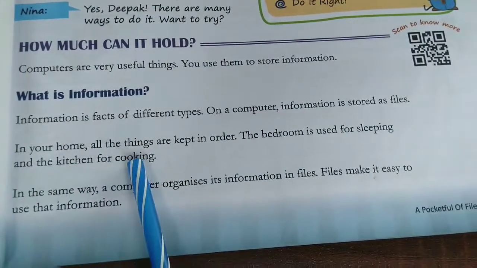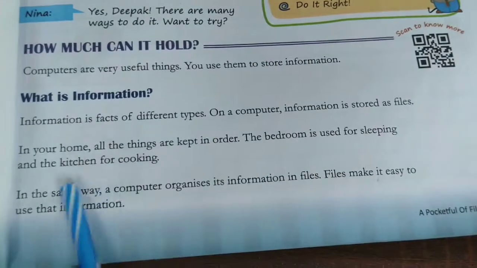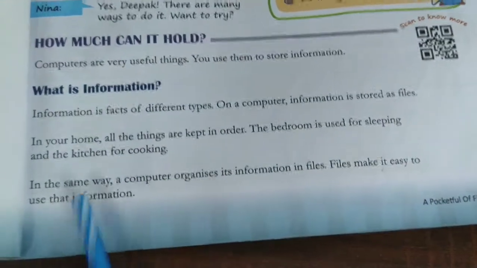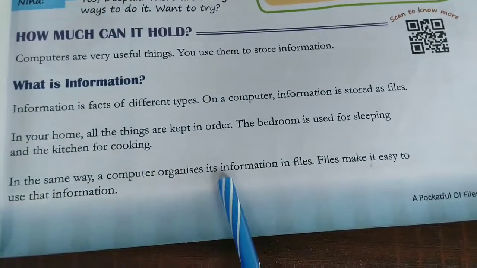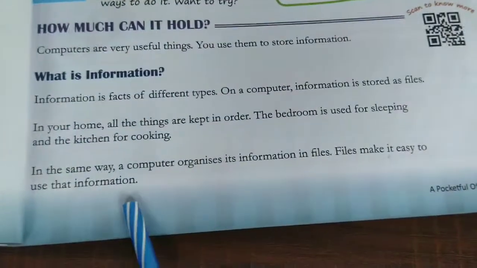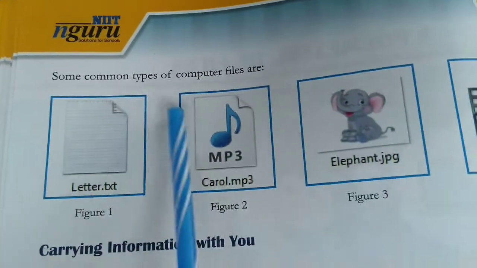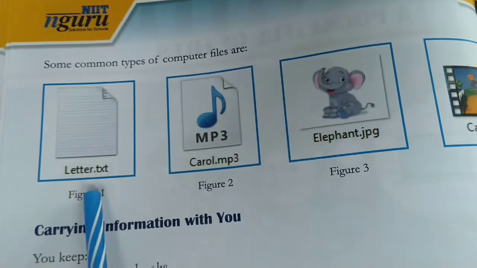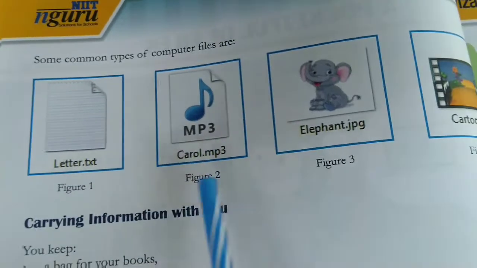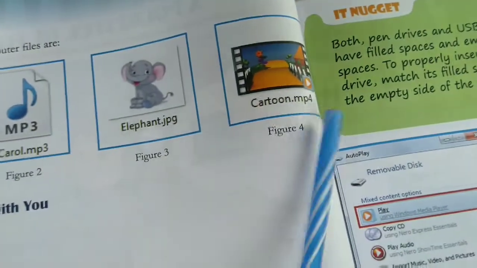In your home, all the things are kept in order. The bedroom is used for sleeping and the kitchen is used for cooking. In the same way, a computer organizes its information in files. Files make it easy to use that information. Some common types of computer files are letter.txt, a .mp3 file, a JPG file and an MP4 file.